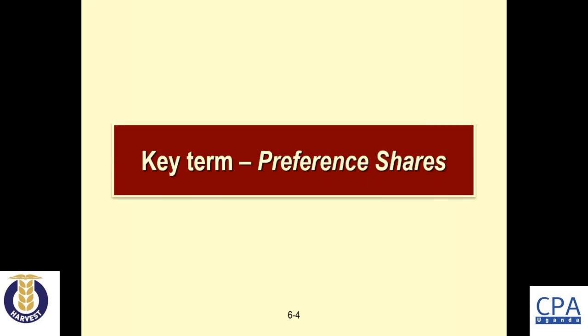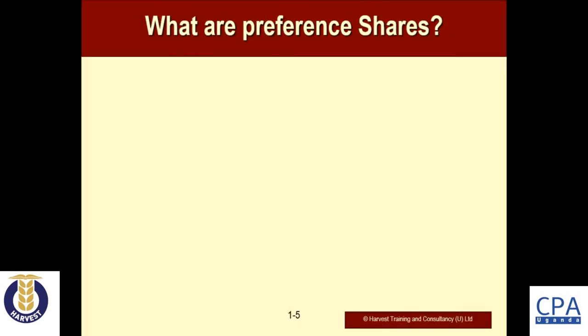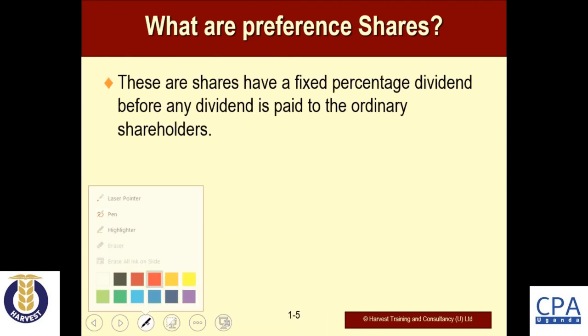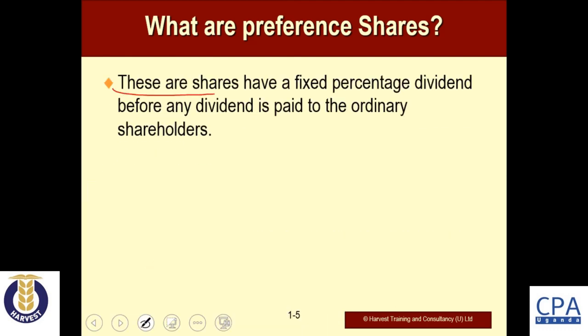So moving into the slide, we are asking ourselves, what are preference shares? We're saying that preference shares are shares that have a fixed percentage dividend before any dividend is paid to the ordinary shareholders. This is a category of shares or equity where the holders are entitled to a fixed dividend, which is supposed to be paid before the dividend on ordinary shares is paid. So these are our preference shares here.